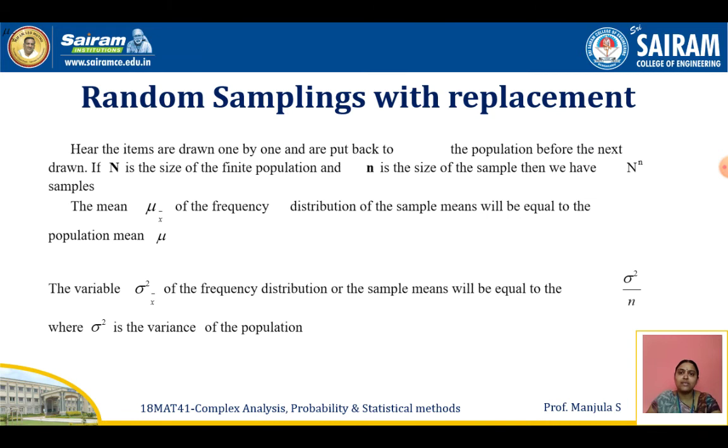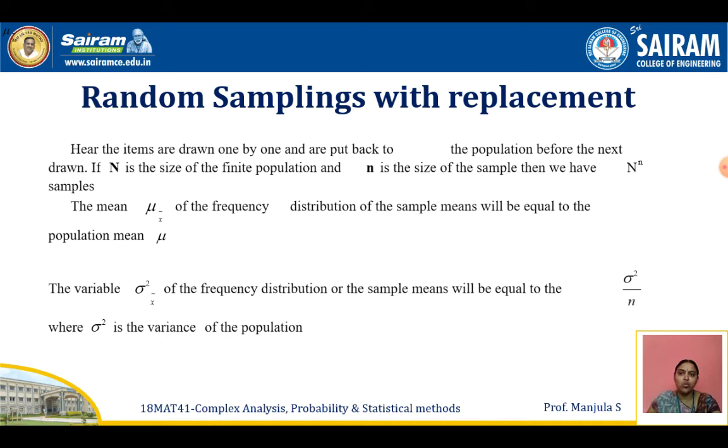So now we'll see random sampling with replacement. Here the items are drawn one by one and are put back into the population before the next draw. If capital N represents the size of the finite population and small n represents the size of the sample, then we have N to the power n samples. In random sampling with replacement, to find the number of samples we use the formula N to the power n. That many samples are there.